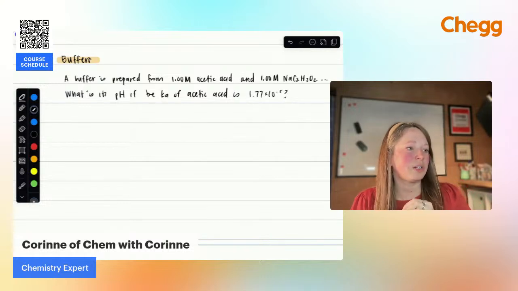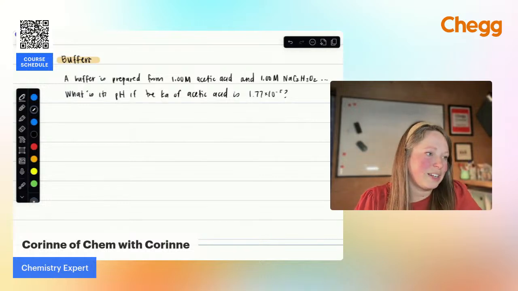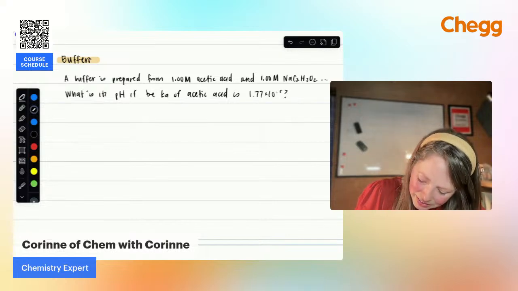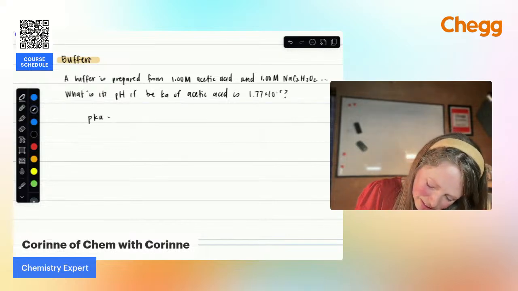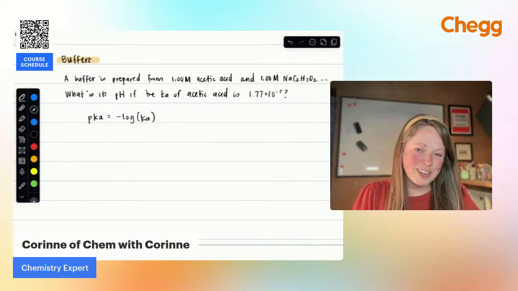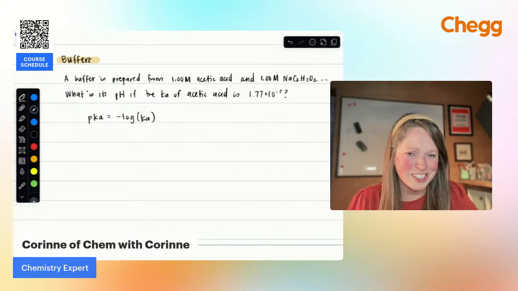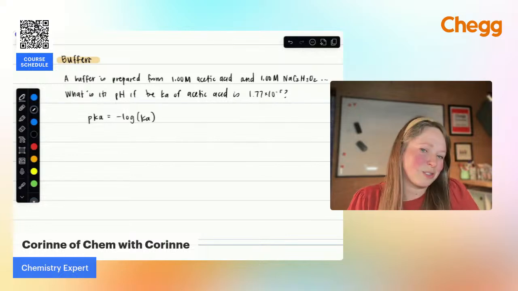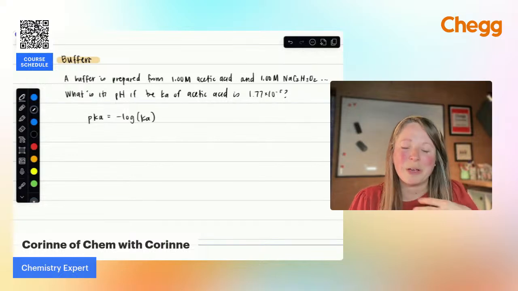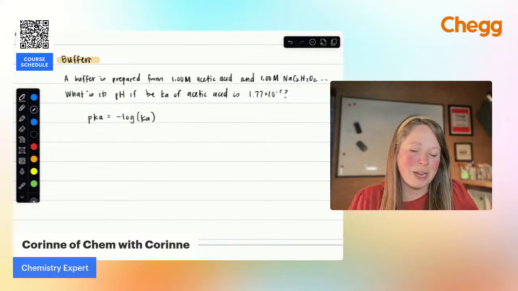The easiest way to look at this one is knowing that the pKa is going to be equal to the negative log of Ka. I feel like I saw a question in the chat earlier tonight asking how do I memorize everything with pH and all of that? There are patterns to it. There are patterns to everything in chemistry. This is one of them, right? pH is equal to the negative log of H plus.